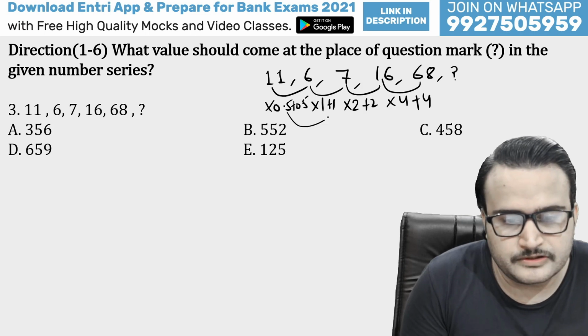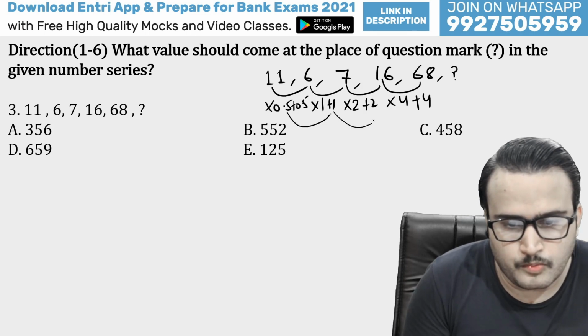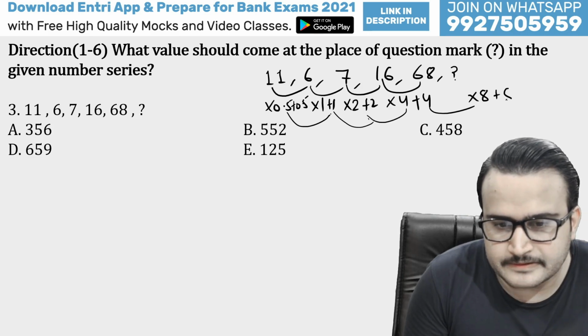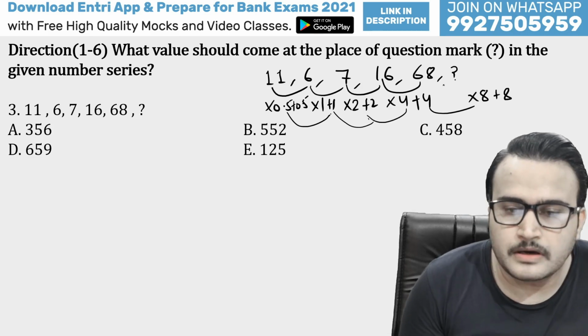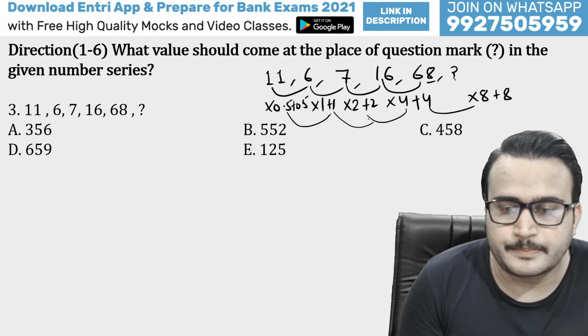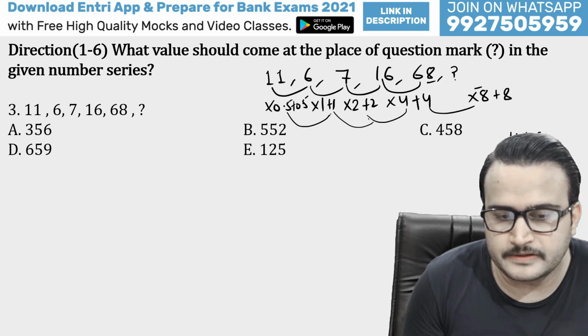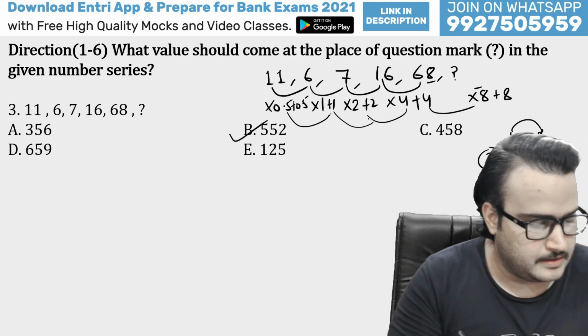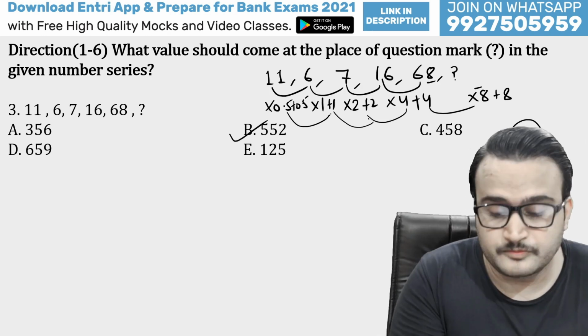Okay, so this is multiply by 2, multiply by 2, multiply by 2. So next will be multiply by 8 plus 8. So guys, first of all go with the unit digit concept. 8 times 8 is 64, 4 plus 8 is 12. So your unit digit will be 2, so 552 will be the right answer, guys. Now let's move to the next question.